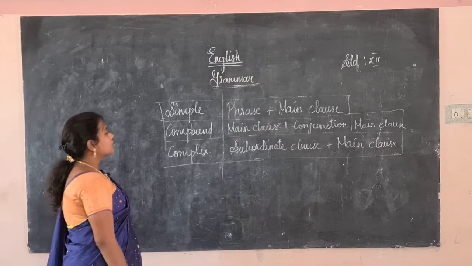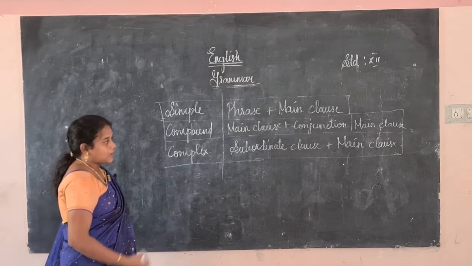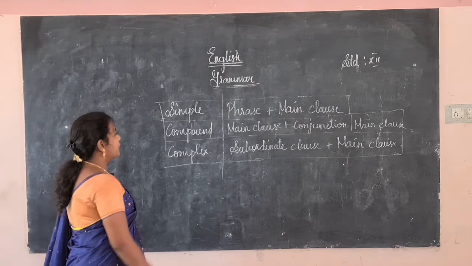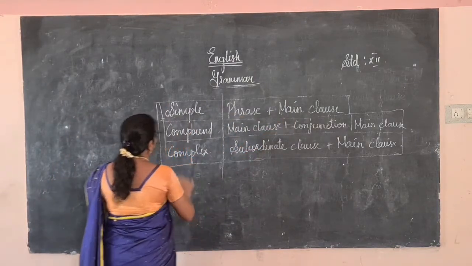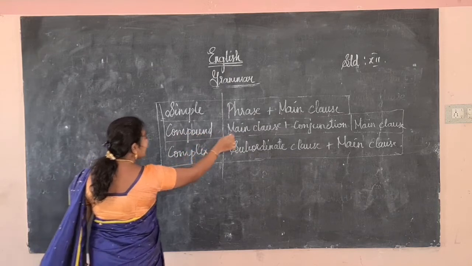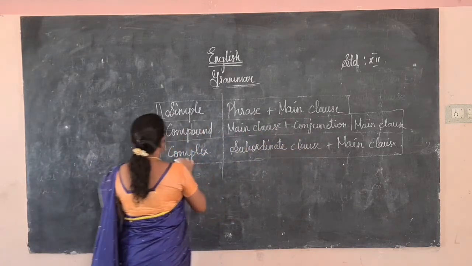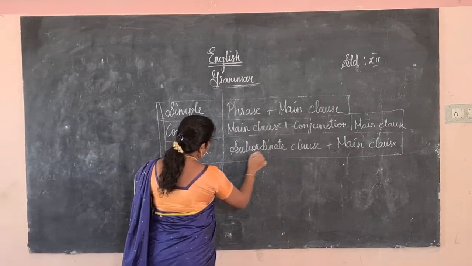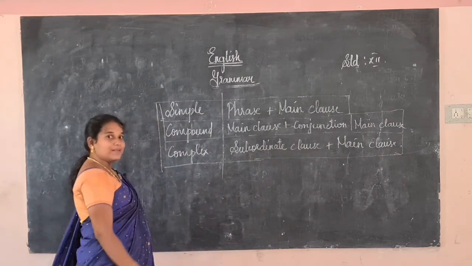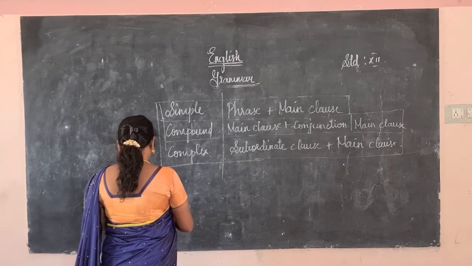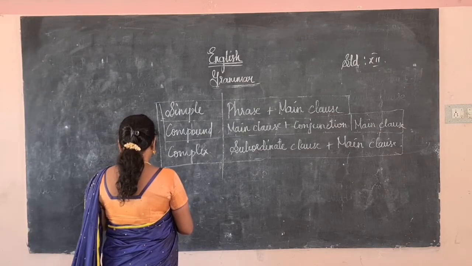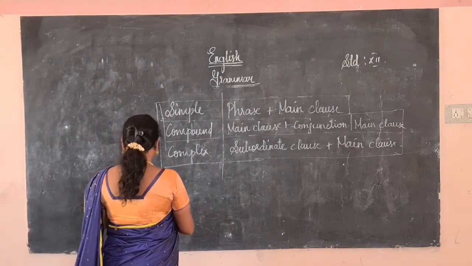Okay, so the one thing I had missed, that is the conjunction, I will teach you. If it is in the form of a simple sentence, it is phrase plus main clause. If it is in the form of compound, main clause, conjunction, main clause. If it is in the form of complex, subordinate clause plus main clause. So I will give you some examples of this.